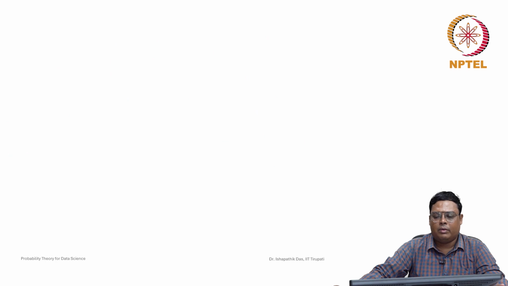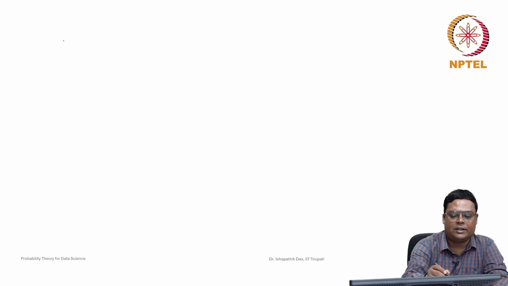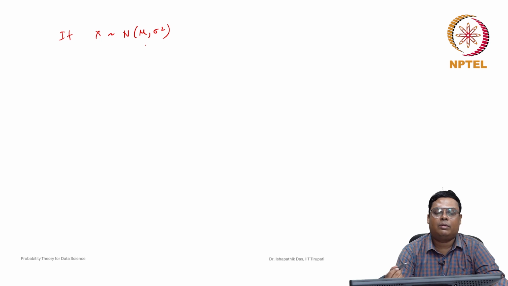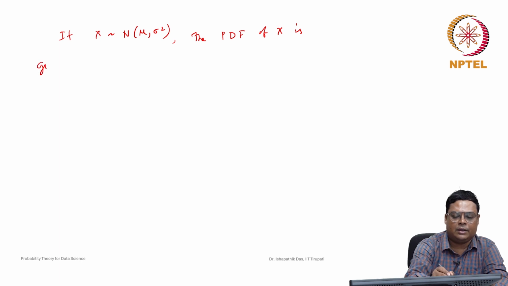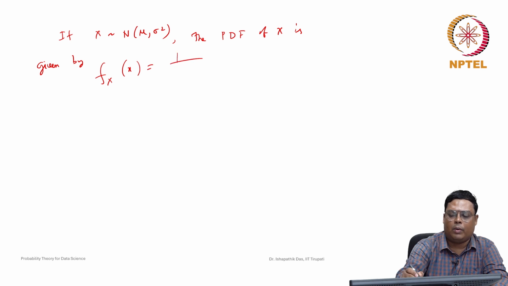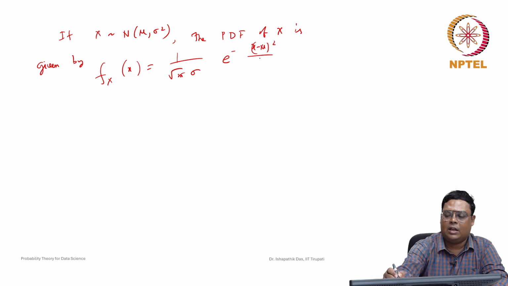Now let us go back to the probability density function for the univariate case. If x has normal mu sigma square, we will see how we can generalize it to the multivariate random variable. Whenever x is normal mu sigma square, the probability density function of x is given by f of x equals 1 by root 2 pi sigma, e to the power of minus x minus mu whole square by 2 sigma square.